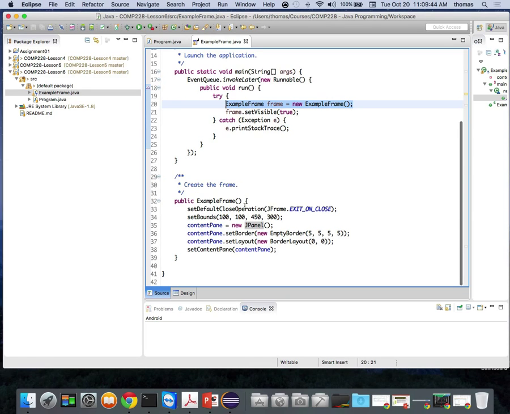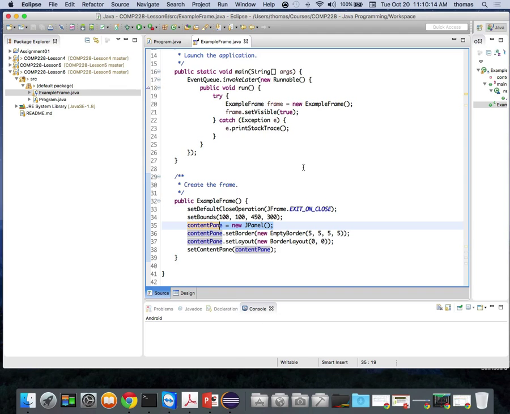If you notice, ExampleFrame is a method. Here's my method, public ExampleFrame. And all I'm doing here is setting the close operation, the set bounds. I'm setting my content pane to a new JPanel, which we're going to talk about, what's required. I'm creating my content pane with a border and a layout. And then I'm going to set the content pane. I'm using the setContentPane method to target the content pane, this new object of type JPanel.